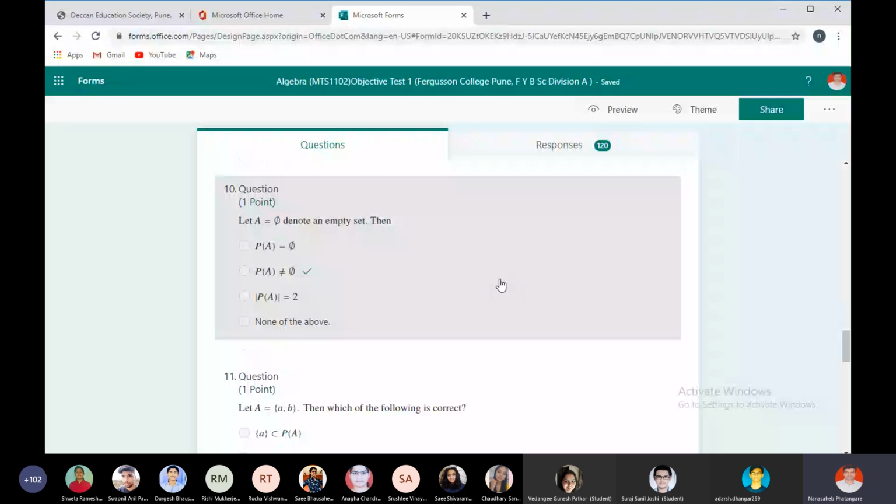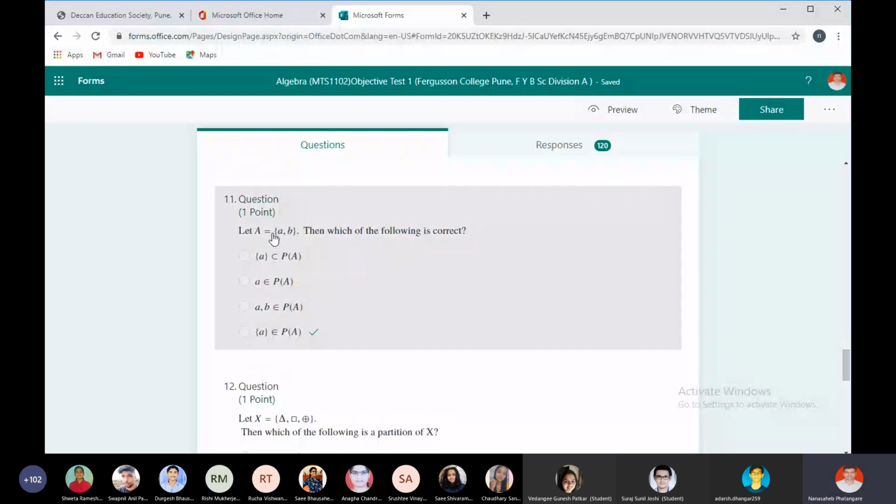Let us go to the next question. If A is equal to the two element set {a, b}, then which of the following is correct? Element a is a subset of the power set of A, {a, b} belongs to the power set of A, or set A belongs to the power set of A. Right? Why the above option?